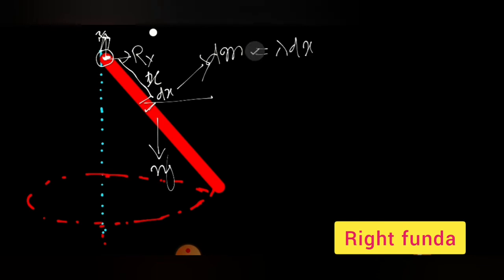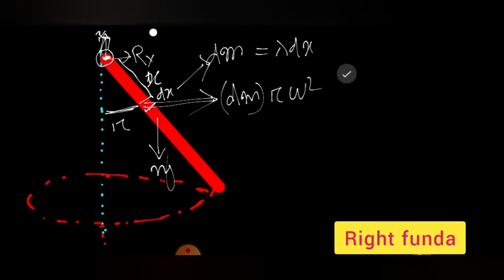And on this there will be a centrifugal force acting, dm into this radius r into omega square. Omega is the angular speed with which it is rotating. So this is the force, df, acting on the small element. If you want to calculate the torque due to all the centrifugal force, then this is here and the perpendicular distance will be equal to, suppose this angle is theta.